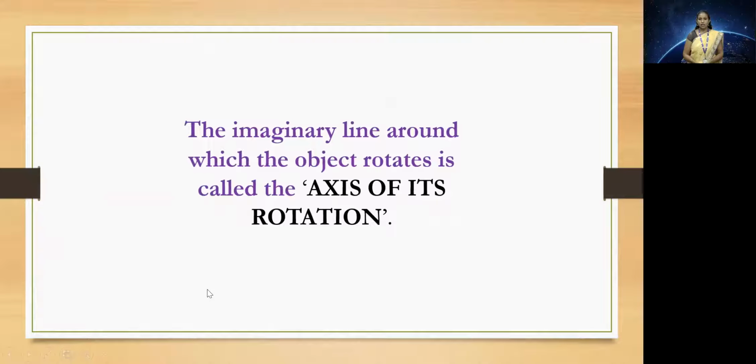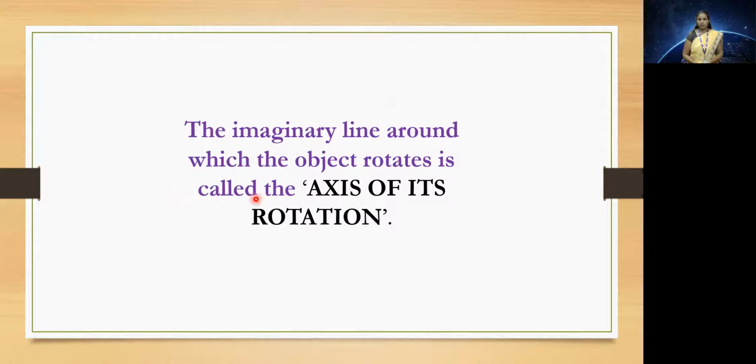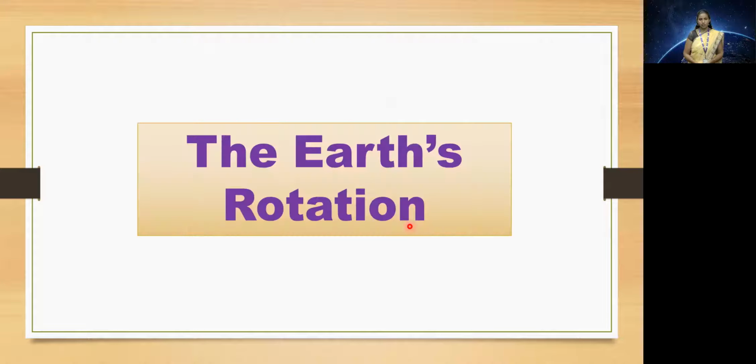The imaginary line around which the object rotates is called the axis of its rotation. May it be a spinning top or a dancer or may it be the Earth, they all have an axis around which they rotate, which is known as the axis of its rotation. Let's have a look in detail at the Earth's rotation.